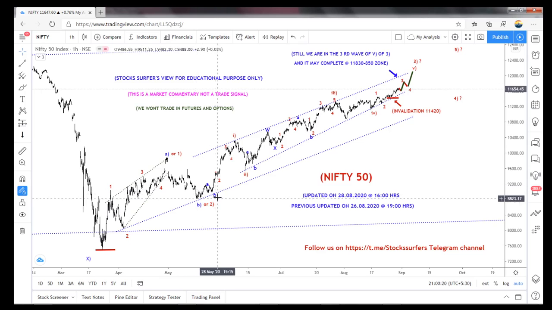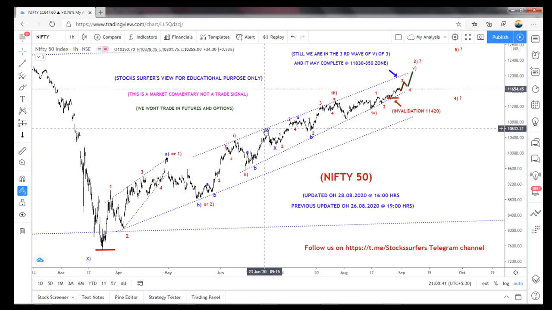This is a diagonal triangle pattern. This is the ending diagonal triangle. Each wave, the 1 got ABC, and the 2 got also ABC, and the 3 is an extended third wave. So for that we have to mention A, B, C. So this three-wave is also a W, and then the connecting wave X. So 1, 2, 3, 4, 5 as A, B and C. So everything got a three-wave structure here.